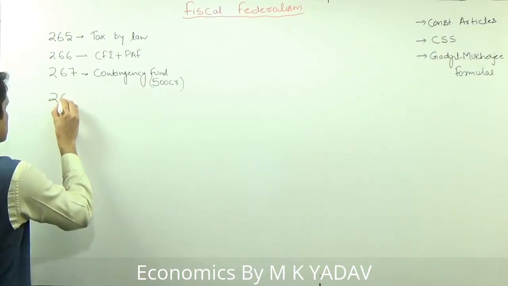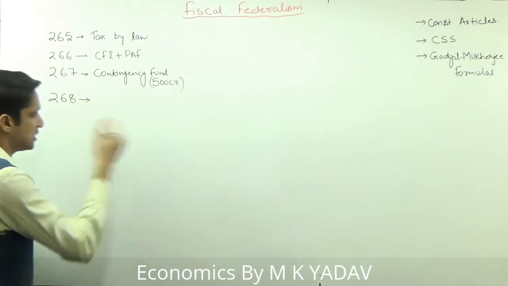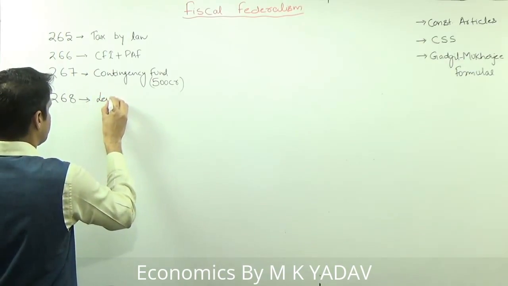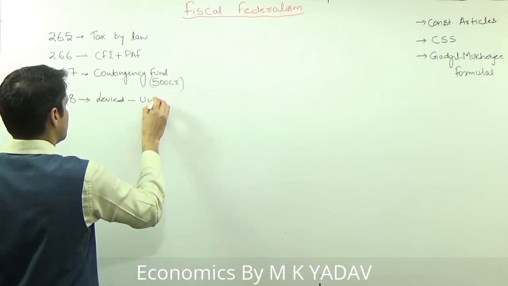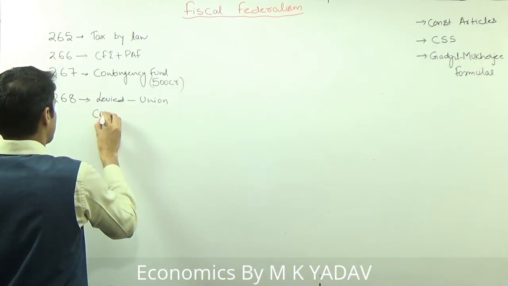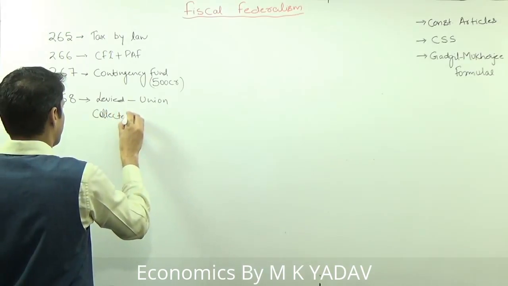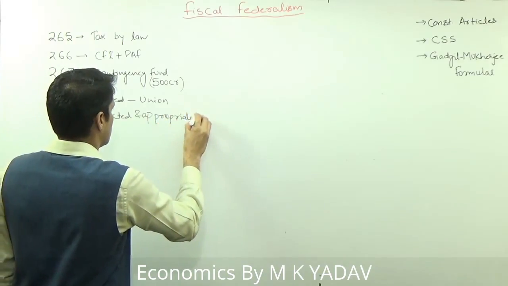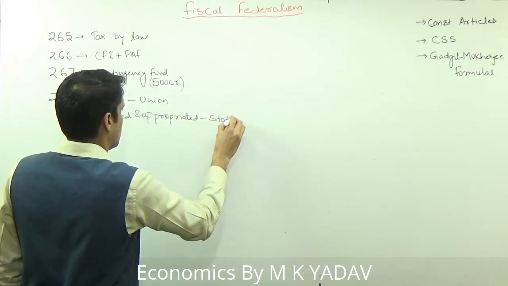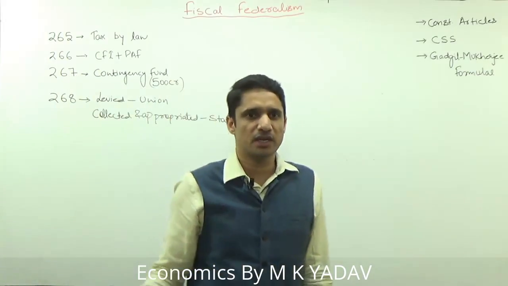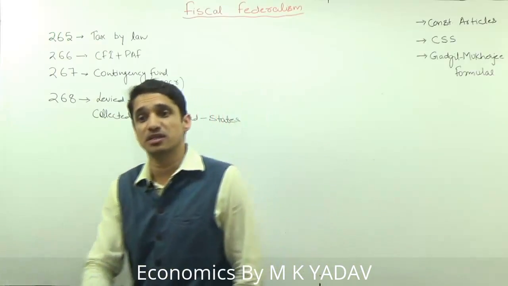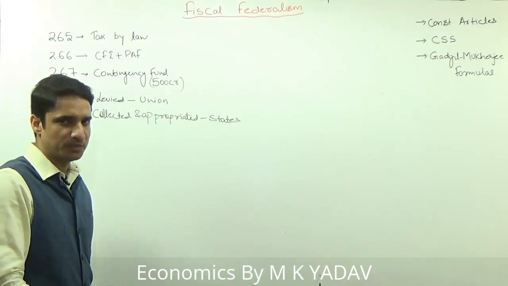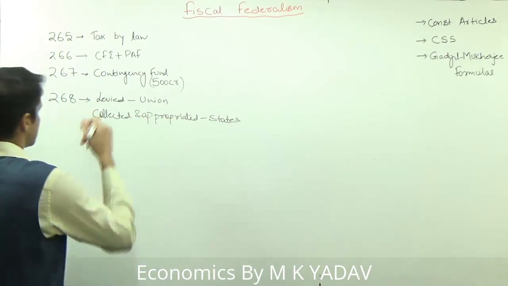Then we have Article 268. This article we also discussed in the last class. Under 268, some taxes will be levied by the union but collected and appropriated or used by the states. We also discussed two examples of Article 268. One was other excise duties, that is, excise duties on toilet and medical preparations like liquor, opium, etc. And then other stamp duties.